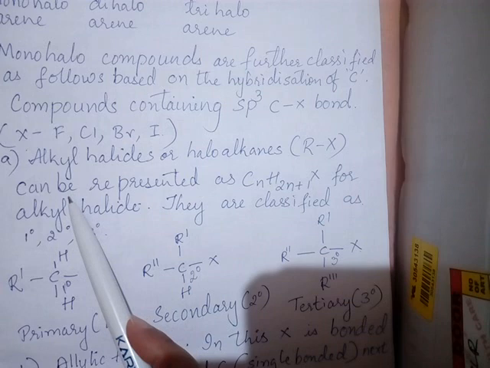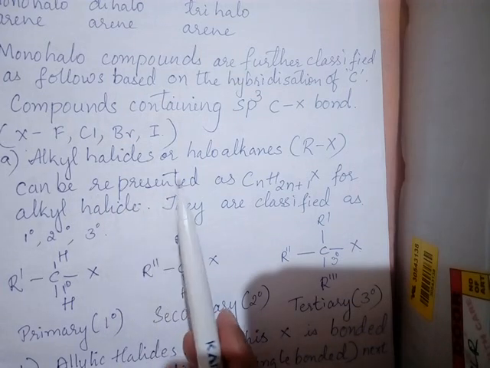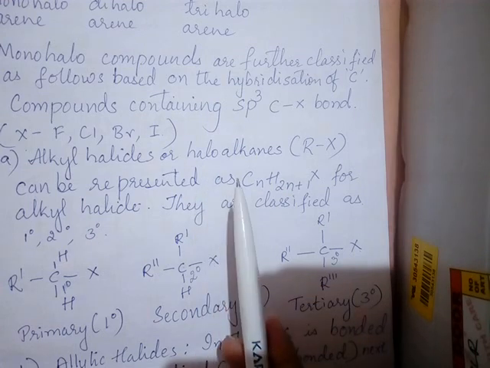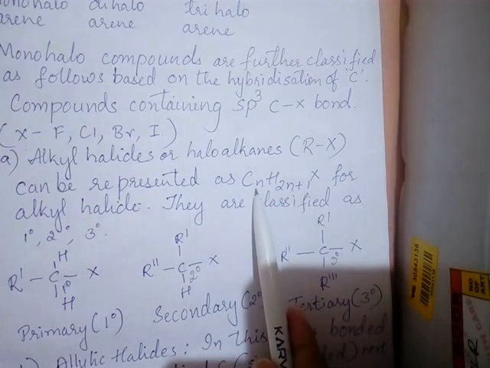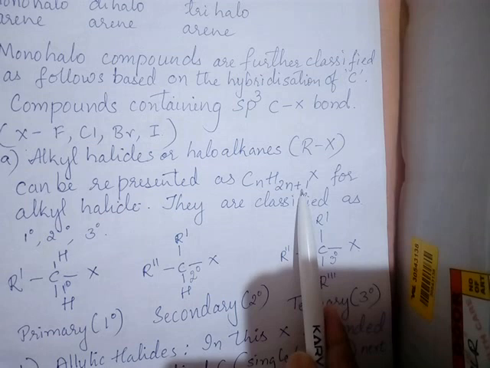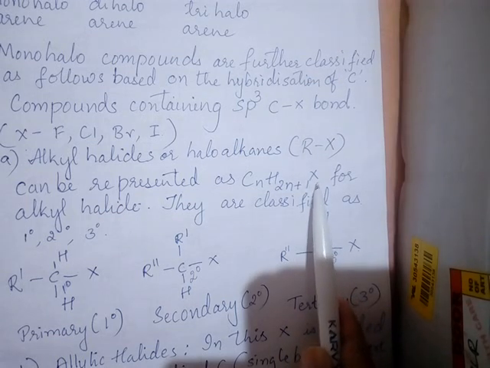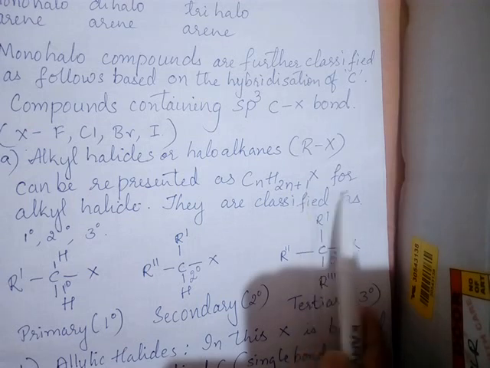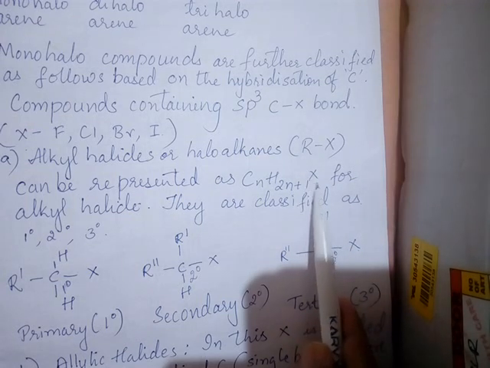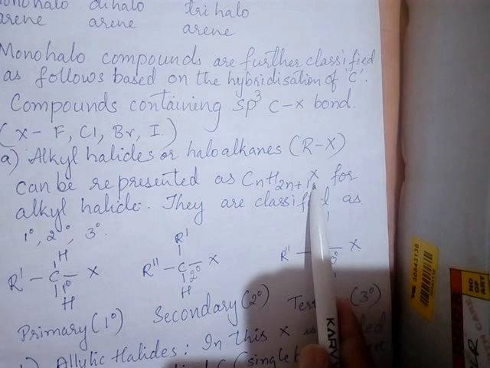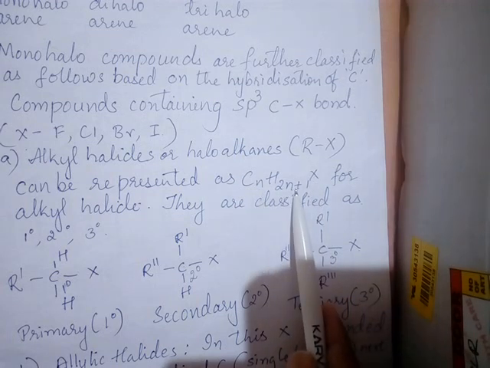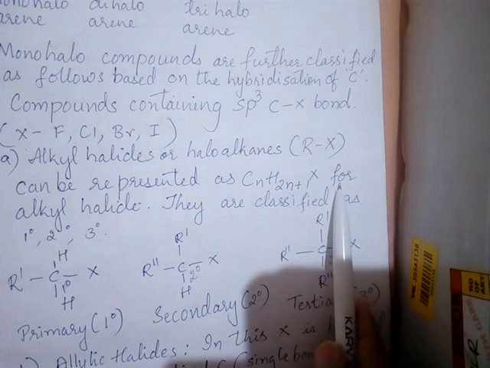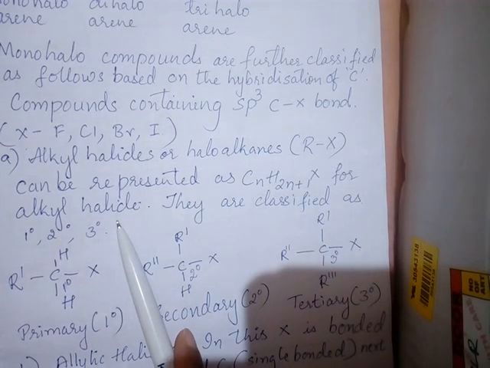The homologous series of the alkane is CnH2n+2. If we replace one hydrogen with a halogen, it will be CnH2n+1 X. Here it was CnH2n+2; we removed 1 hydrogen and in place of that hydrogen we put 1 halogen. So it is CnH2n+1 X. This is the general representation for alkyl halides.